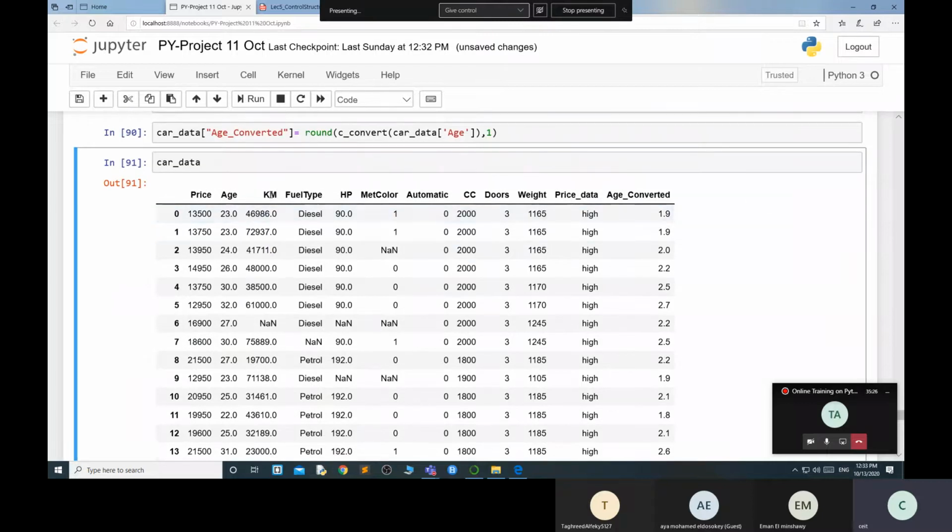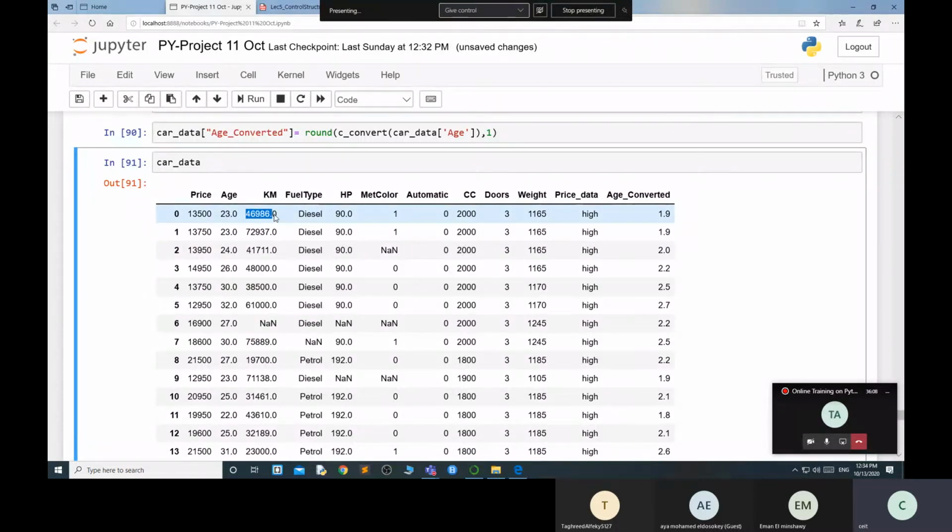Now the other thing is the kilometer. How can I find out that this car is running in 2 years? This car in 2 years has run 4,698 kilometers. Now the question arises: if I want to know how many kilometers my car runs a month. Right now it shows that in 23 months this car ran this many kilometers. So now I want to convert my kilometer into month-wise.